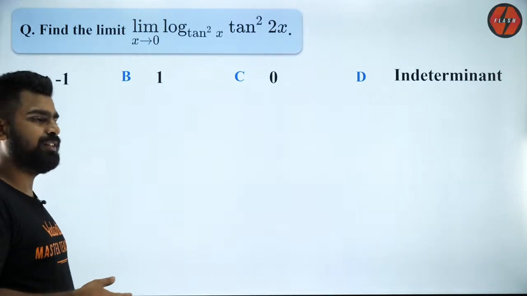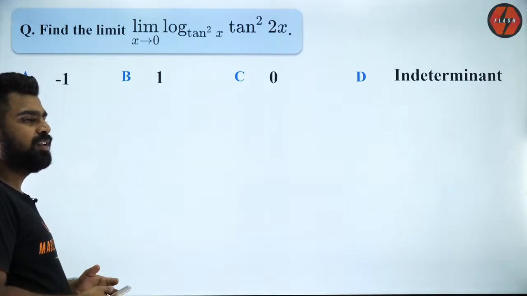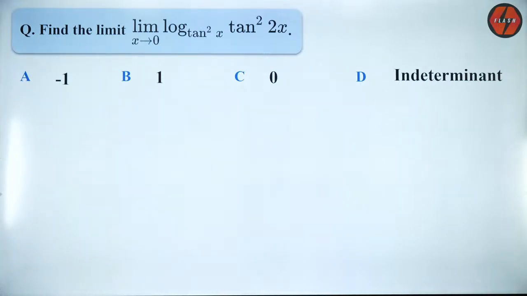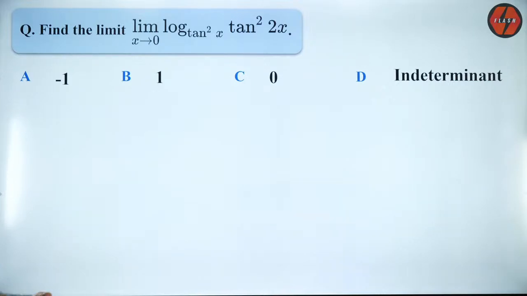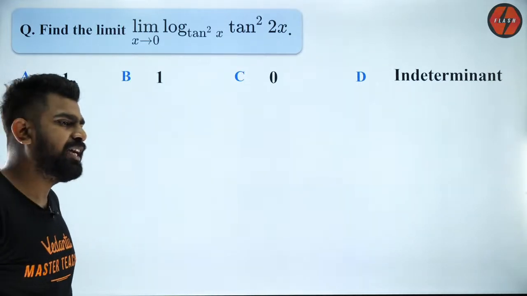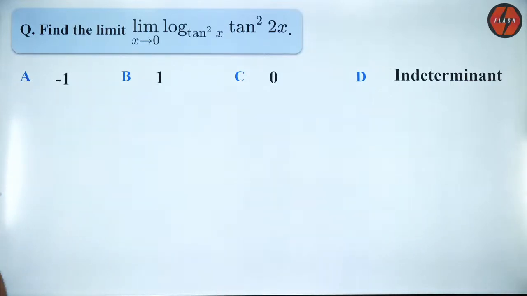Shivani is saying C. Okay, we'll check it. And Kiran is saying B. Kunal, we will do PNC as well in the coming week, definitely.